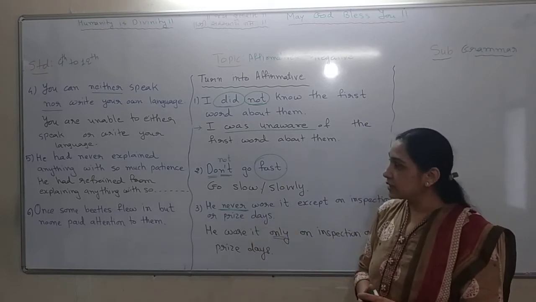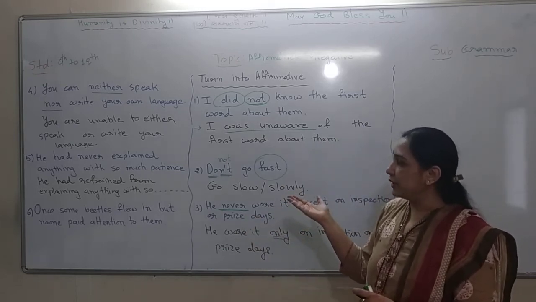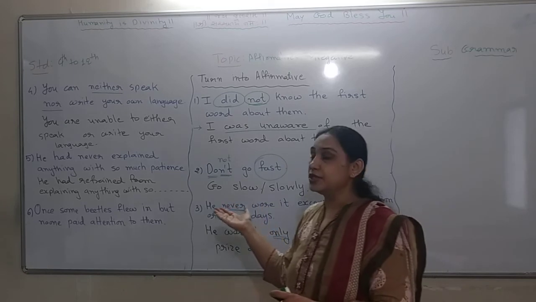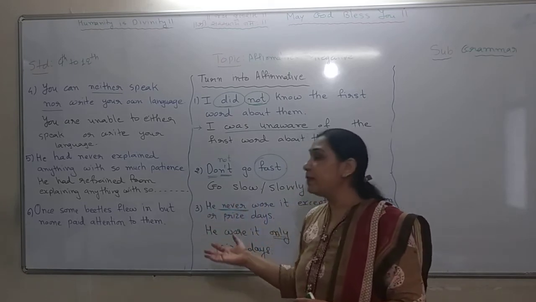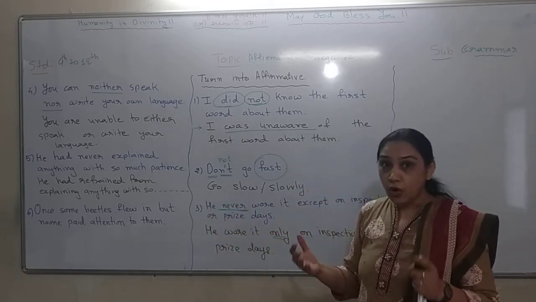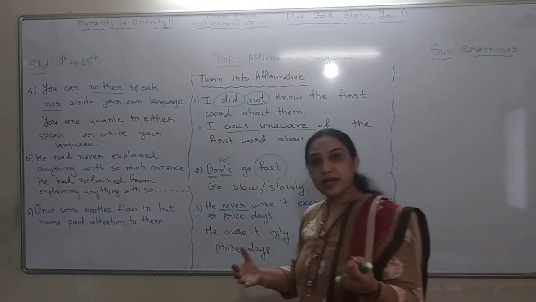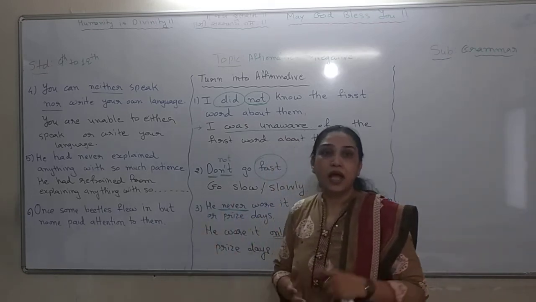The last one is, once some beetles flew in, but none paid attention to them. So there was nobody. There was no presence of anyone. So you can write no presence. That means absence.